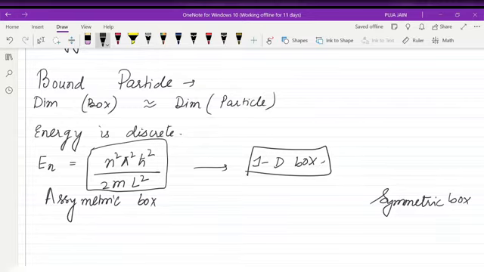We will substitute the corresponding values of n; I will tell you the value of n for the ground state, first excited state and second excited state. Pi is a constant, 3.14 or 22 by 7. H cross is h by 2 pi, that is Planck's constant divided by 2 pi. m is the mass of the particle, and L is the length of the box. And 2 is a constant.